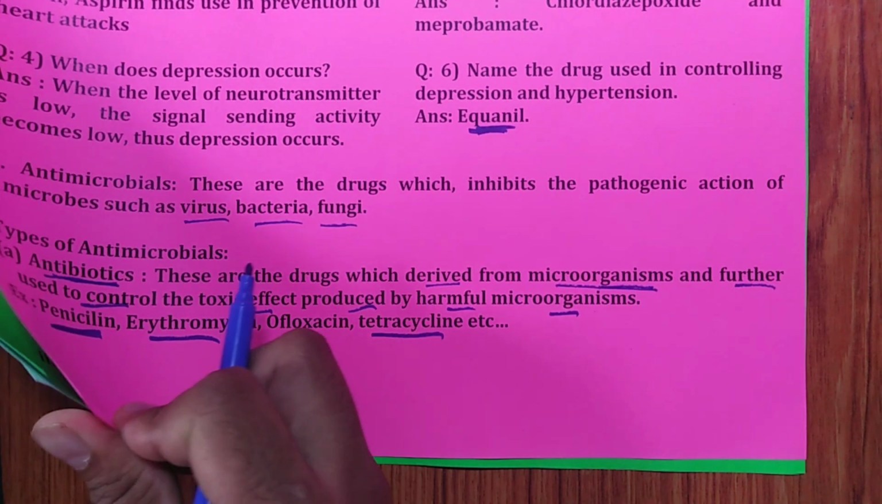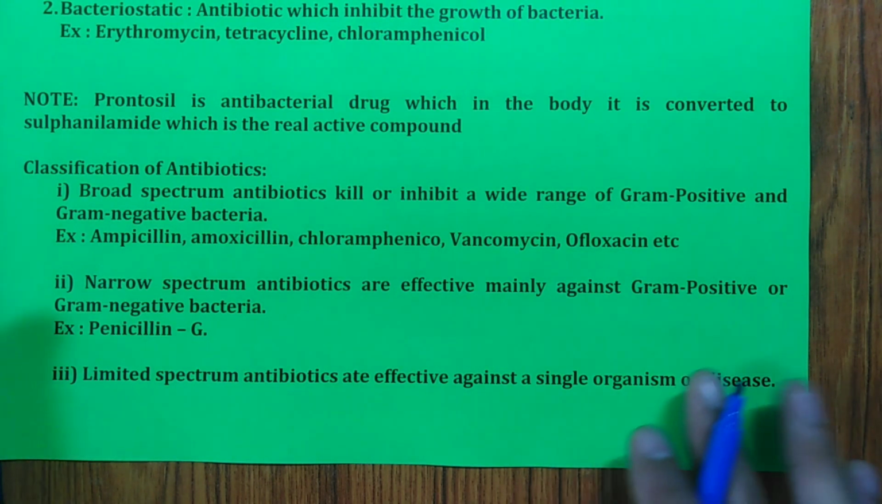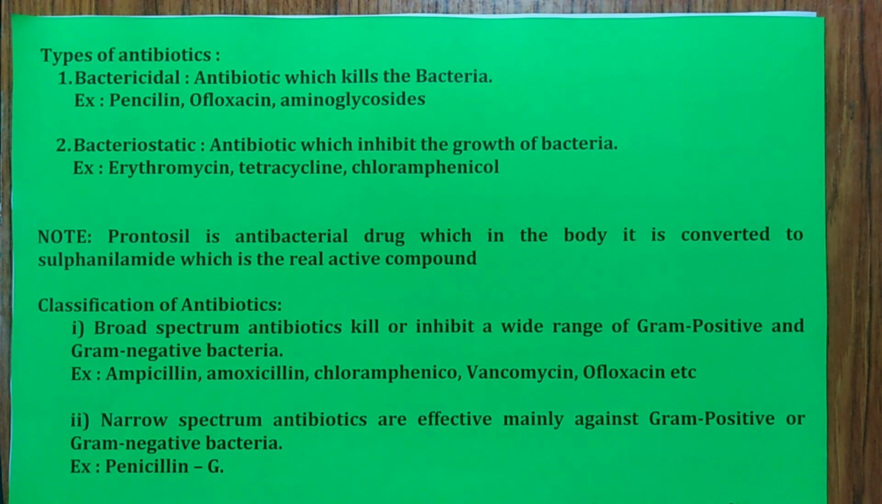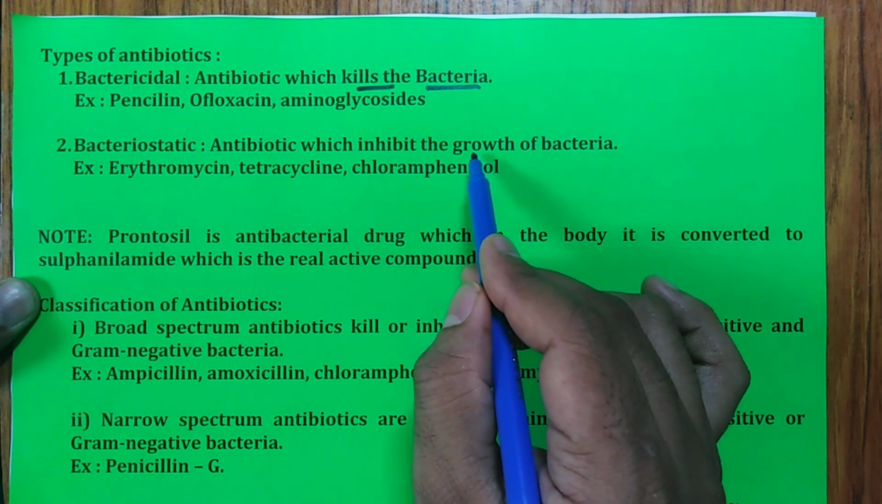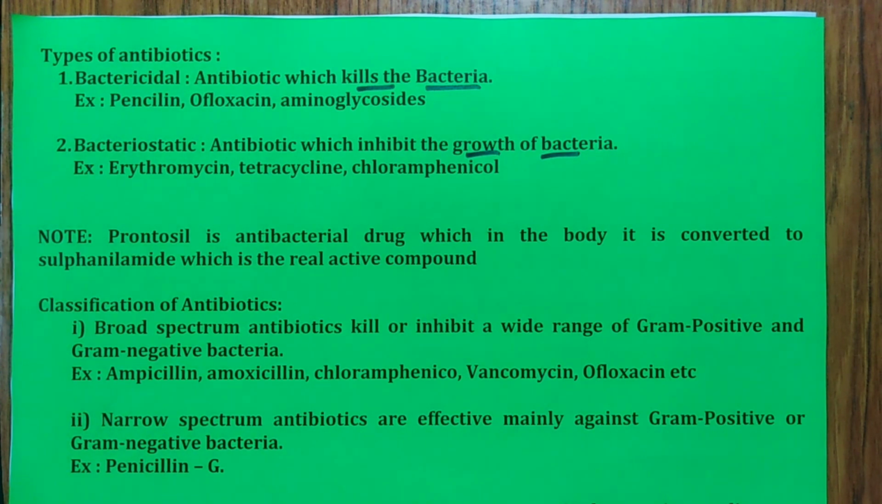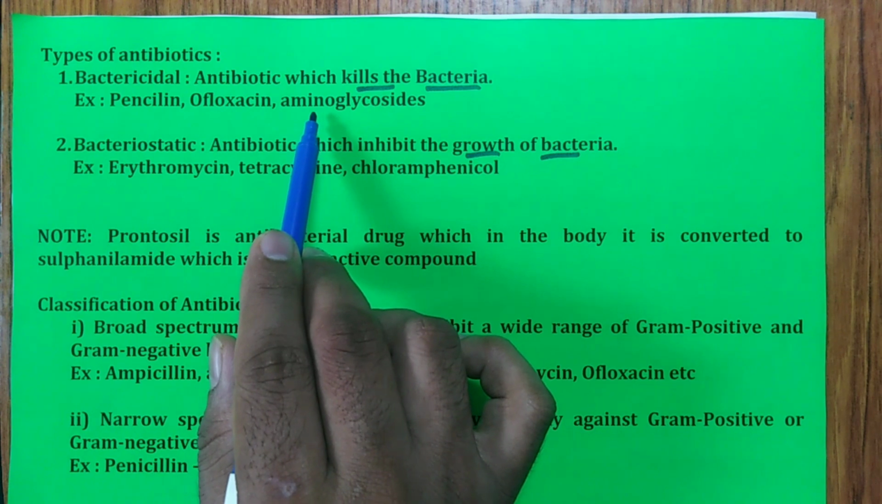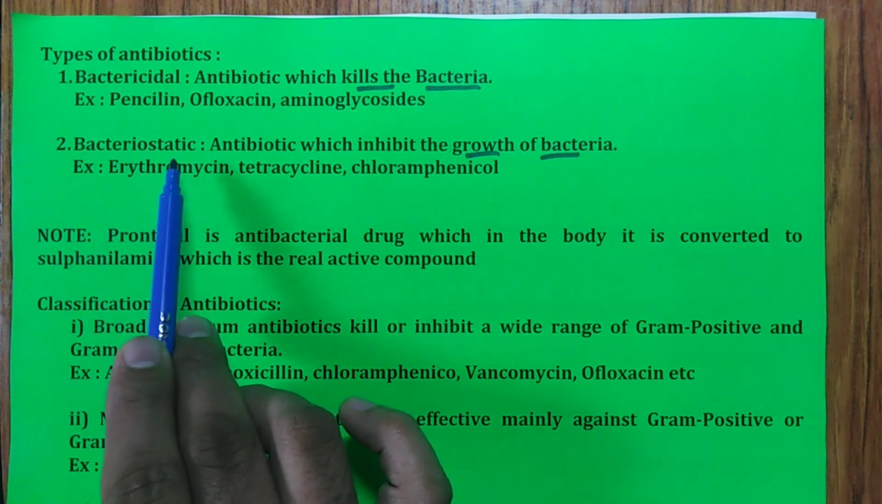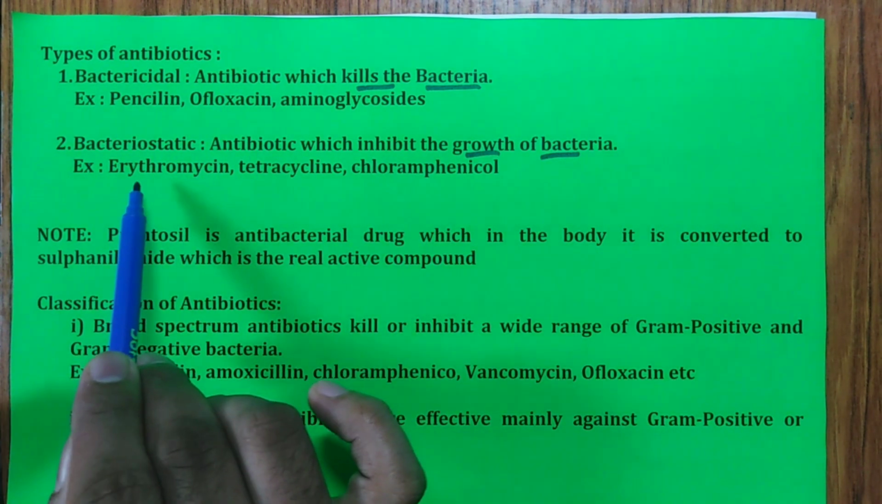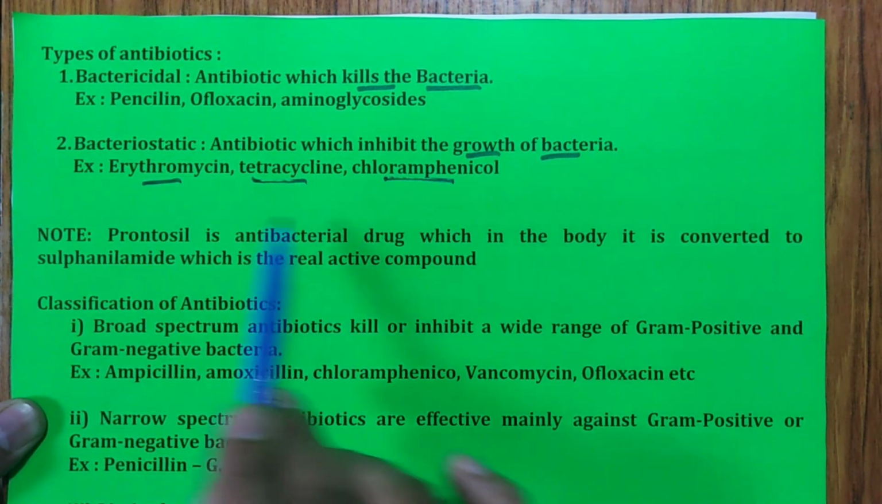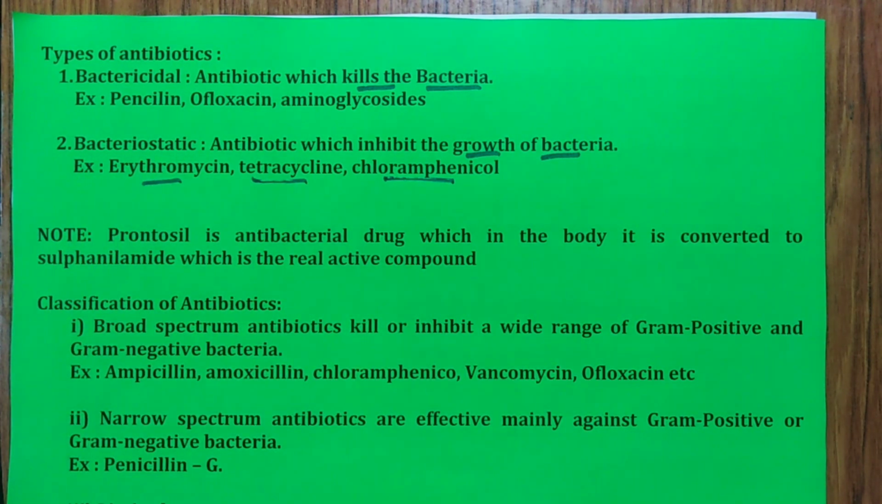In antibiotics, remember, there are two types: bactericidal antibiotic and bacteriostatic antibiotic. What is bactericidal? Bactericidal means which kills the bacteria. Bacteriostatic means which inhibits the growth of bacteria. That is the difference. Penicillin, ofloxacin, aminoglycosides are examples of bactericidal. Remember these two differences. Erythromycin, tetracycline, chloramphenicol, all these are bacteriostatic antibiotics.